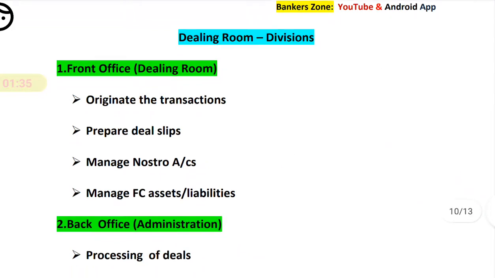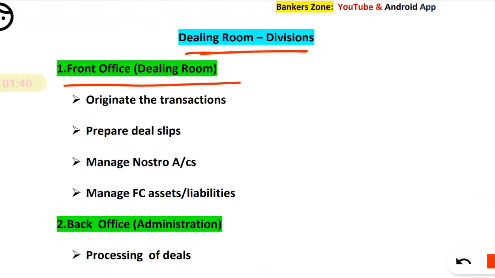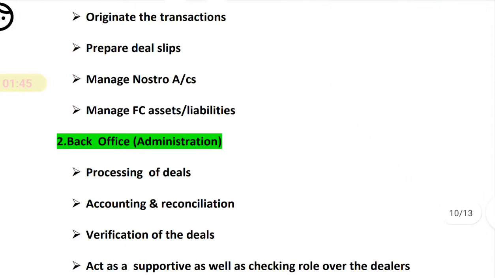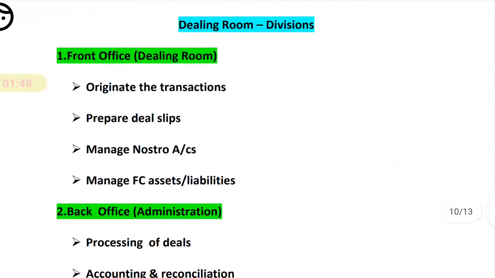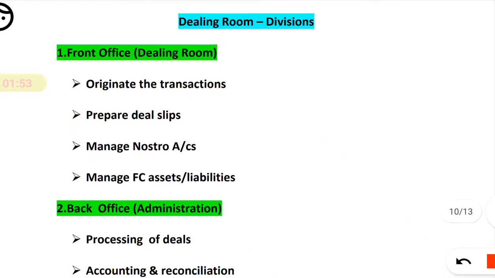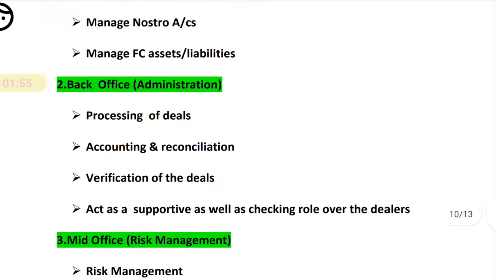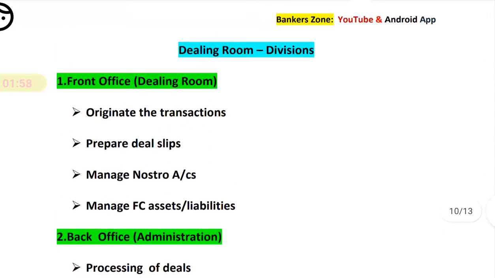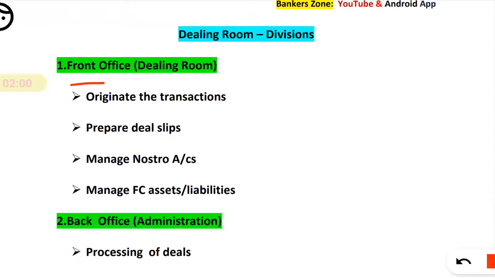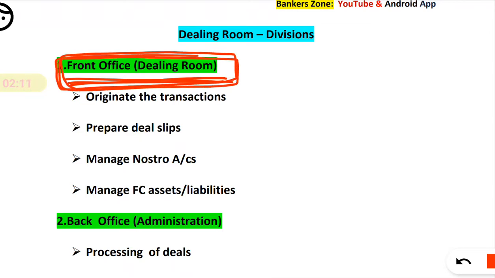The dealing room consists of the front office, the back office, and the mid office. So what is a front office? What do you mean by front office? The front office is also called the dealing room, because the front office is the main division in the dealing room.